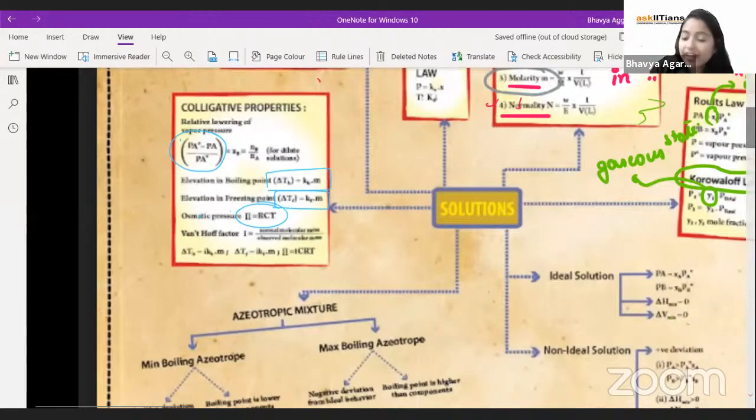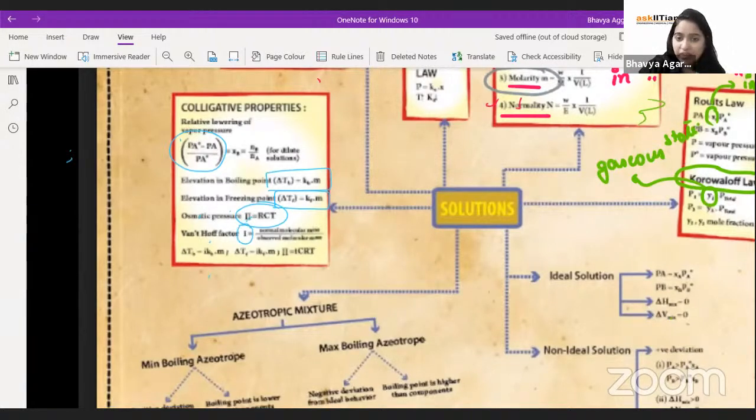But as I said, in JEE you can have any sort of question. It could be a normal question, or it could be a van't Hoff related question. So van't Hoff factor i has to be multiplied in all the cases. That's the most important thing.